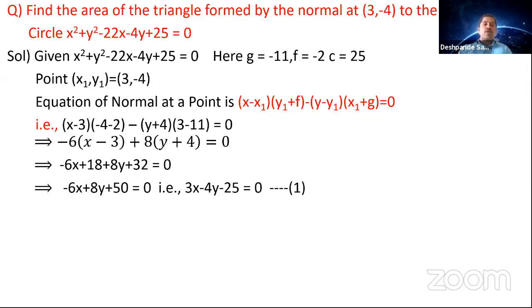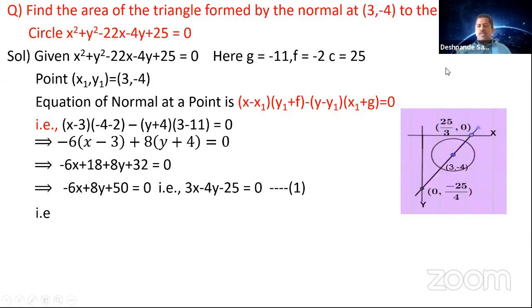Now what are you going to find out? After getting the normal, you are going to form a triangle with the axes, and we are going to find that triangle's area. Now see this, you got a triangle here. This is the normal. You convert this straight line into intercept form. How do you convert it? You bring the constant minus 25 to the other side, so it is equal to 25.